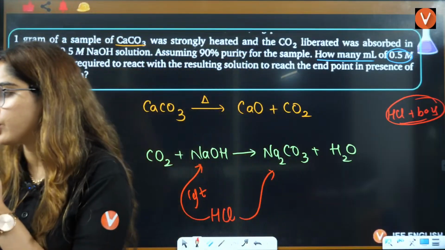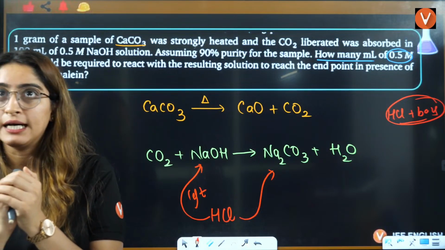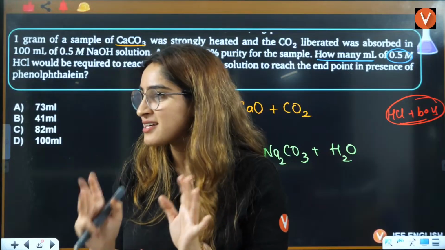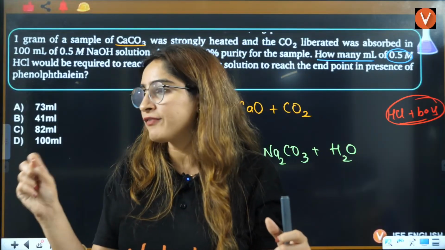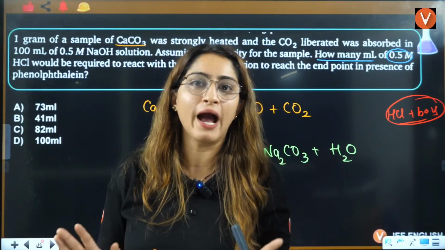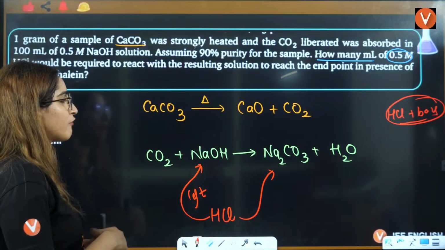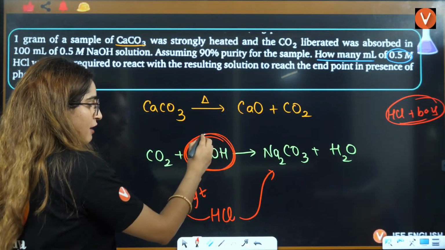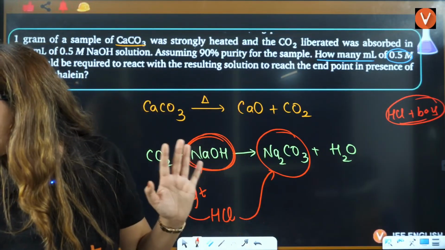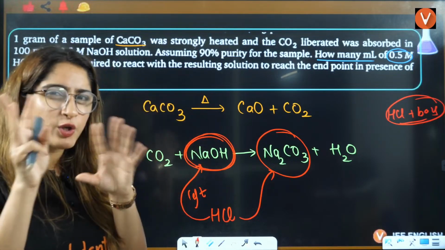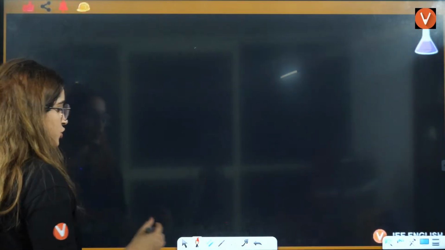Tell me if that thing is clear to you, what is the end point? For that you have to see redox reactions. Till now just understand that we have to react full HCl with full NaOH. Not even 1% HCl should be left behind. Full HCl should be consumed with any base. Now we have two things here: if there is some NaOH left or there is some Na2CO3, these are the two possibilities which can react with HCl. I know that you are still not that clear on this, but have patience. One by one I'll teach you.